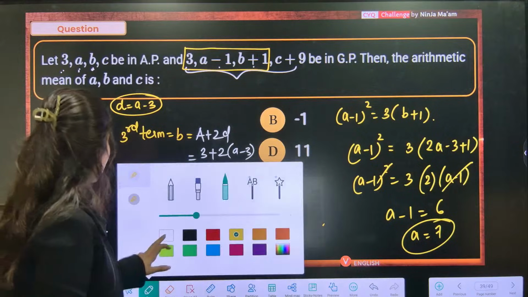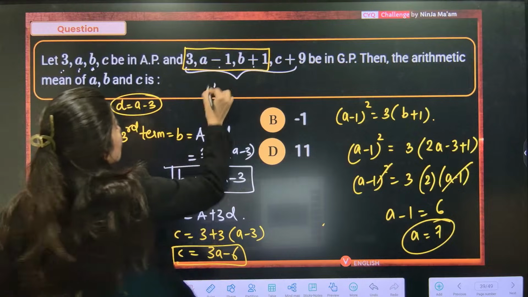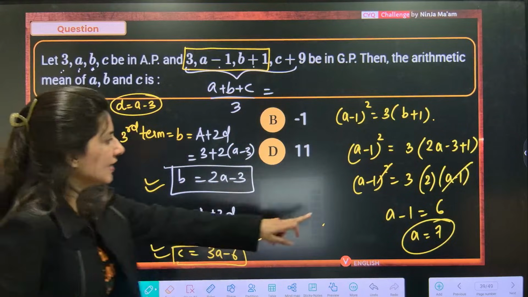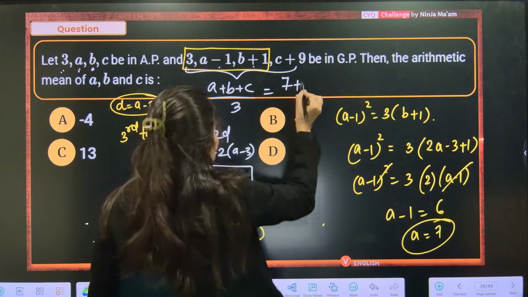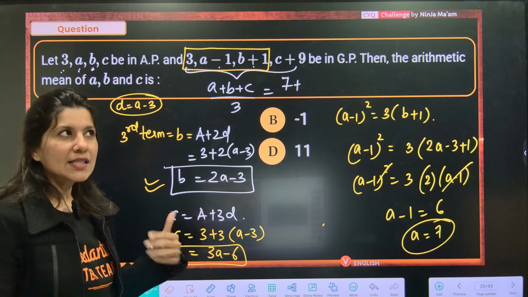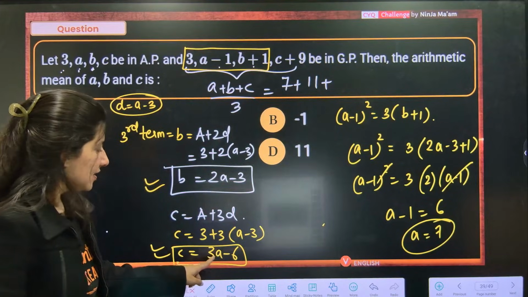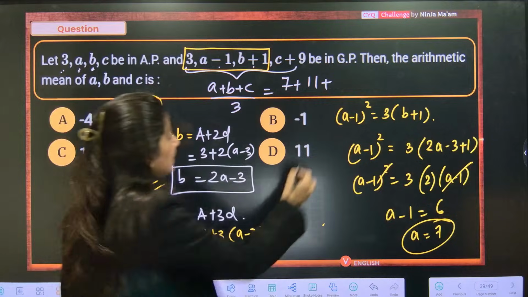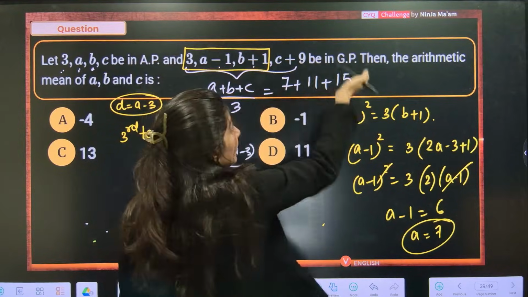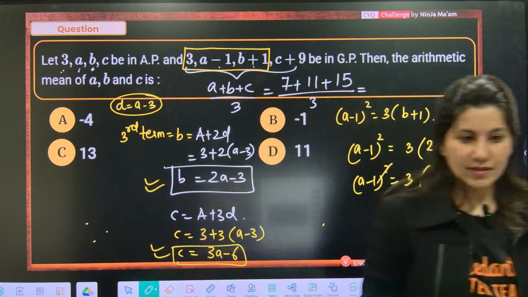Let me tell you what they are talking about: the arithmetic mean of A, B and C. That means they are looking for A plus B plus C by 3. A is already 7, plus B: 7 twos are 14, 14 minus 3 is 11. Plus, can you see? 7 threes are 21, 21 minus 6 is 15. See, 3, 7, 11, 15, upon 3. So whatever you are going to get is your answer.